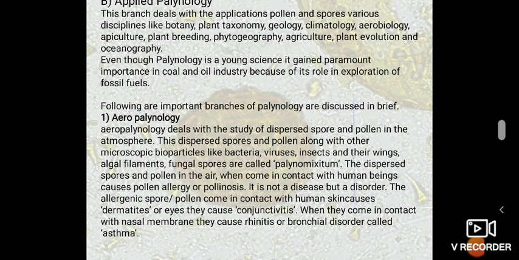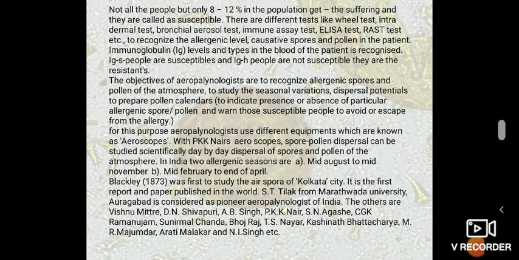The allergenic pollen as well as spores, when they come in contact with human skin, cause dermatitis, or with eyes, they cause conjunctivitis. When they come in contact with the nasal membrane, they cause rhinitis, or the bronchial disorder called asthma. Not all the people, but only 8 to 12% of the population get the suffering, and they are called as susceptible. There are different tests like wheal test, intradermal test, bronchial aerosol test, immune assay test, ELISA test, RAST, etc. to recognize the allergenic level, causative spores and pollen in the patient.